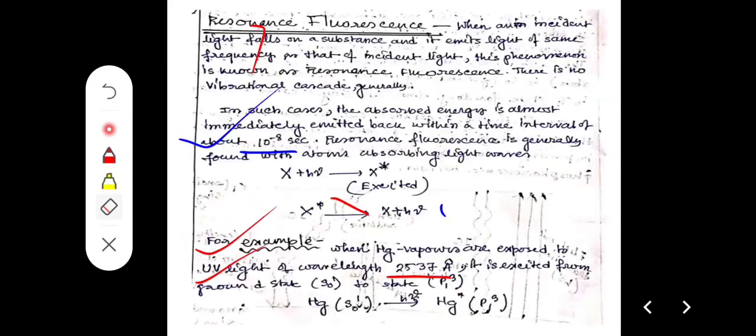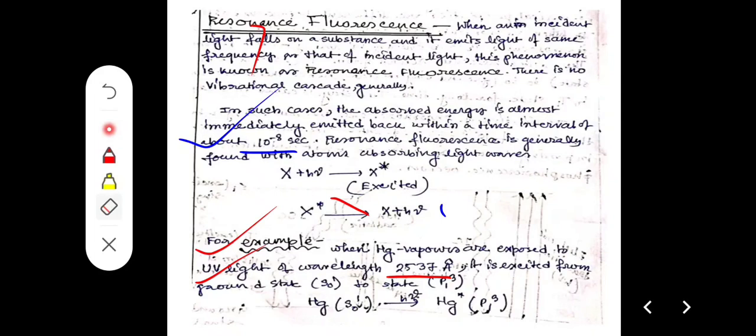And the last topic is resonance fluorescence, that is, when a molecule absorbs some amount of energy and also exhibits emission radiation of the same amount of energy. At that time, the phenomenon is termed as resonance fluorescence. When the frequency of absorption is equal to the frequency of emission, we can say the phenomenon is resonance fluorescence.